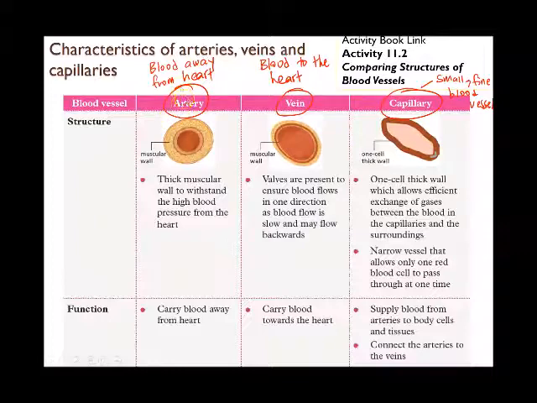Your artery, because it carries blood away from the heart, needs to be thick. Why? Because when the blood is pumped out from the heart, the pressure from the heart is very, very high. The heart is like a pump, so the moment you pump the blood out, there will be a lot of pressure coming out into the artery. That's why the artery needs to be very, very thick, thicker than the vein and the capillary.